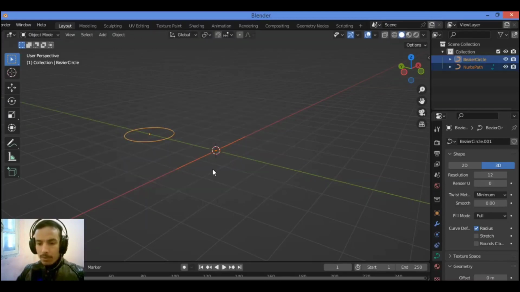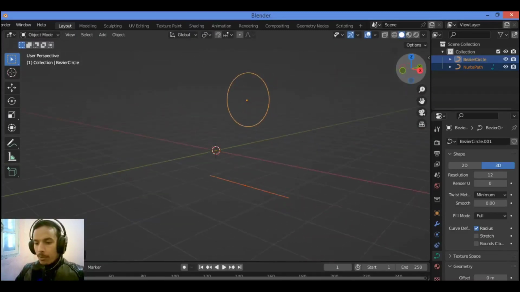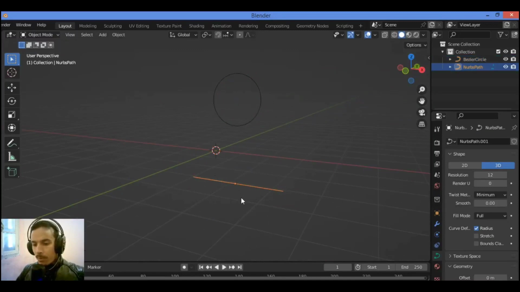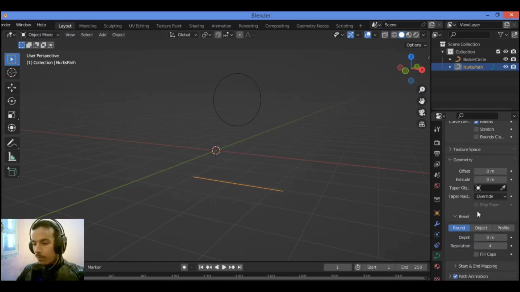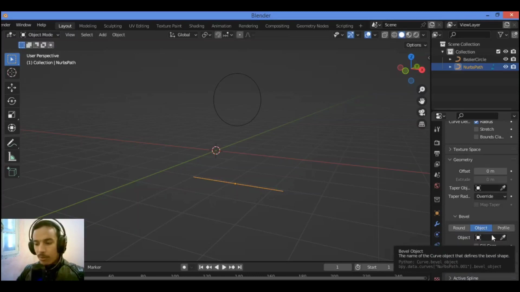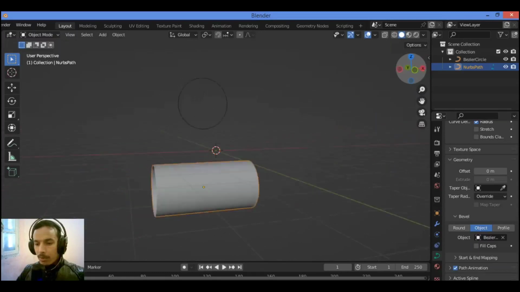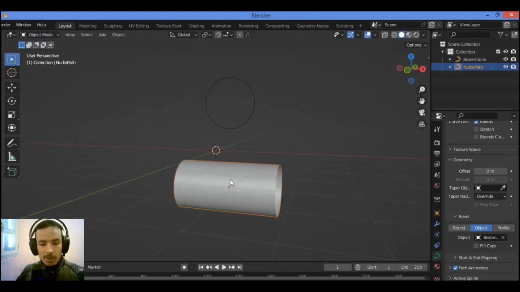Select these two objects, then rotate on the x-axis 90 degrees like this, in order to show that clearly, and we have here the Bezier curve. We have this path curve as shown here. Click on it to select it, then go over to the object data properties and click on it. Go over to the Bevel section, click in this box, use this eyedropper, and select the circle, and it's going to create this shape as shown in our tutorial.